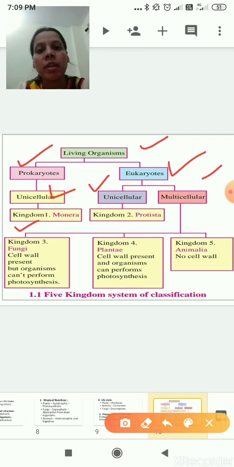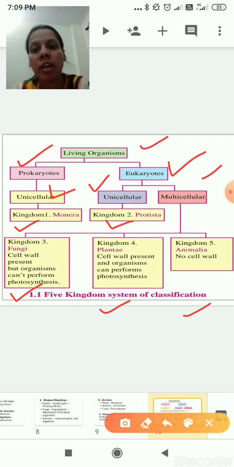And here the eukaryotes are unicellular and multicellular. Unicellular ones are further placed in kingdom 2 Protista, and multicellular ones are divided into 3 kingdoms: kingdom 3 fungi, kingdom 4 plantae, and kingdom 5 animalia. So living organisms are divided into prokaryotes and eukaryotes.